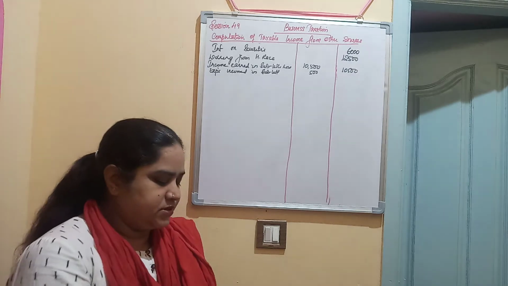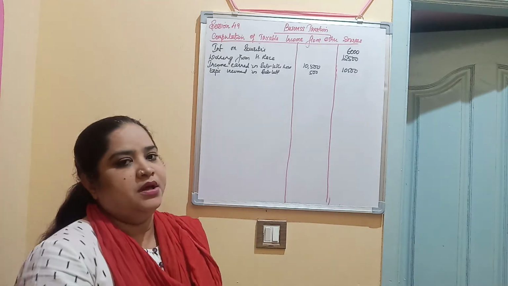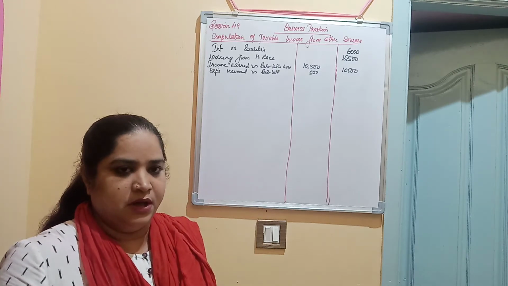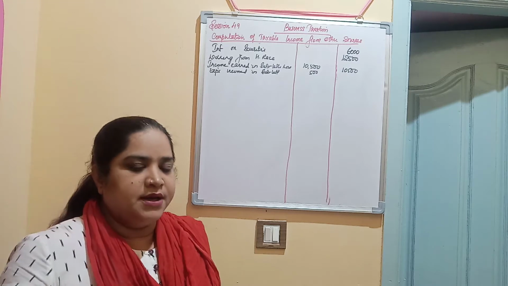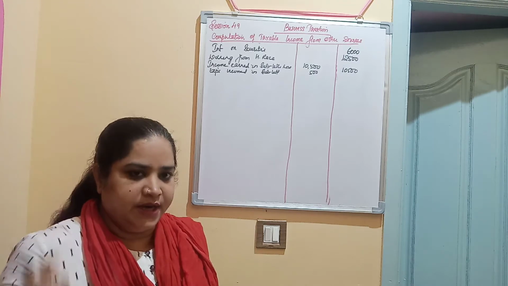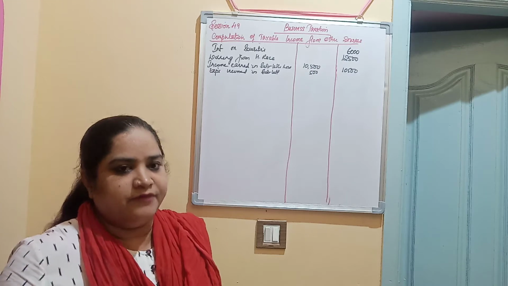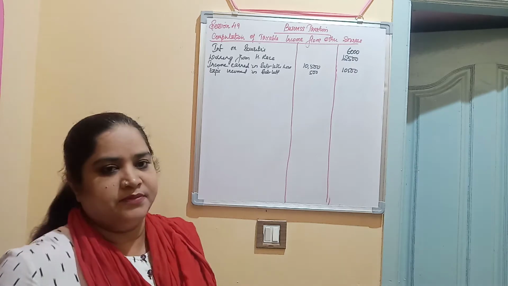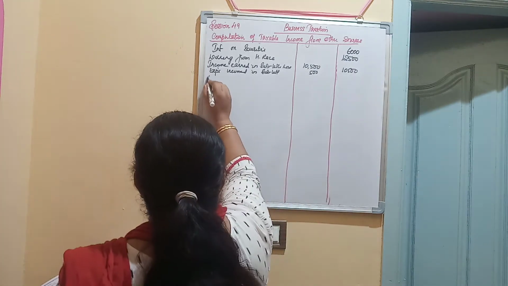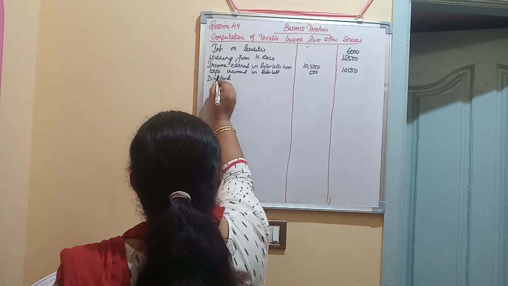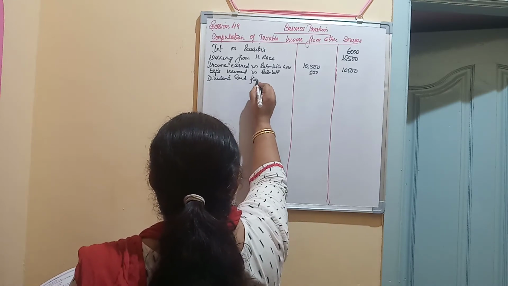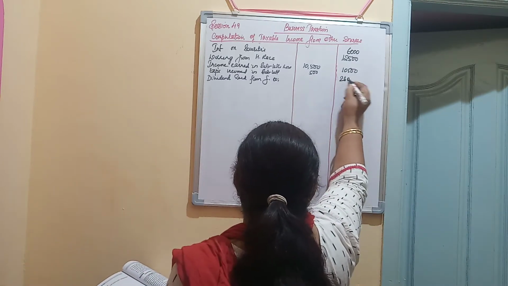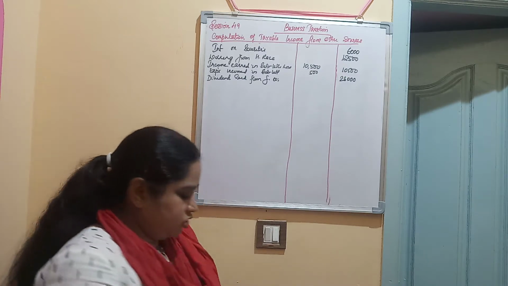Then you have dividends from the foreign company. If the assessee has received any dividends from a foreign country, then it is fully taxable. Local companies, in the sense Indian companies, are exempted to the extent of 10 lakhs and taxable after that. So up to 10 lakhs it is exempted. Here dividend is received from a foreign company, 26,000, which is fully taxable.